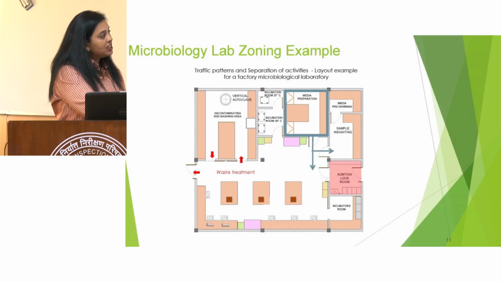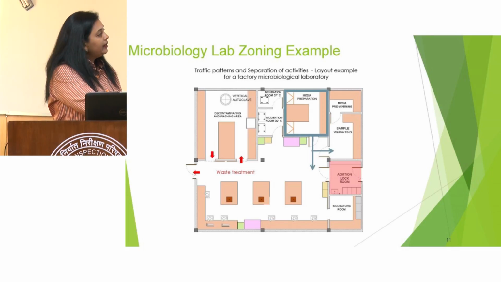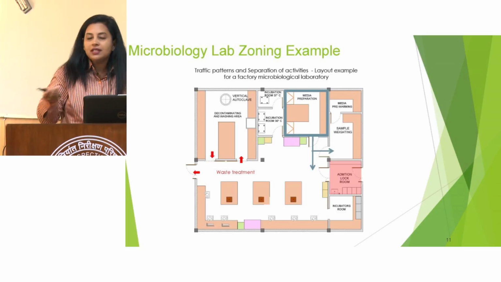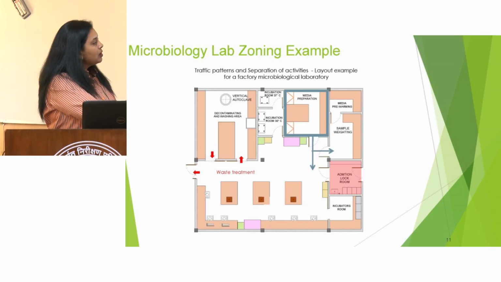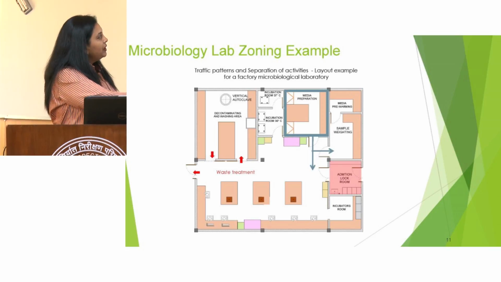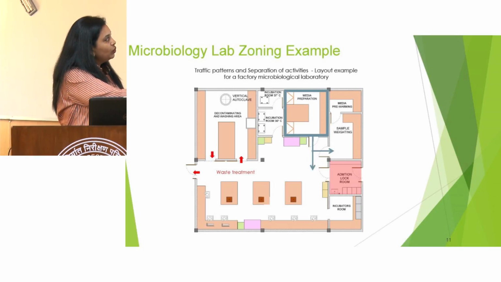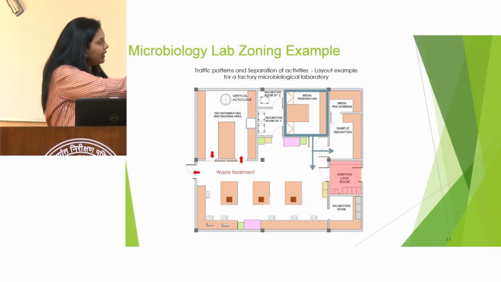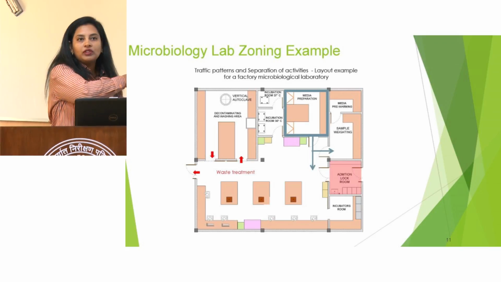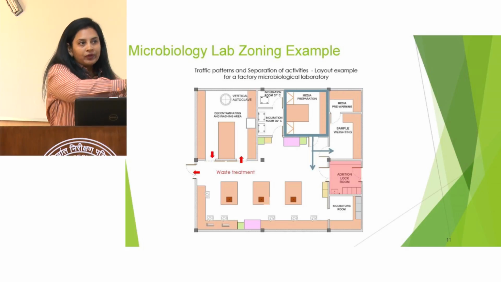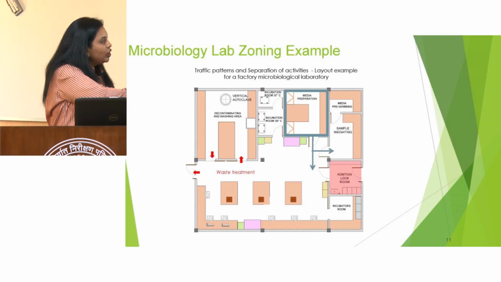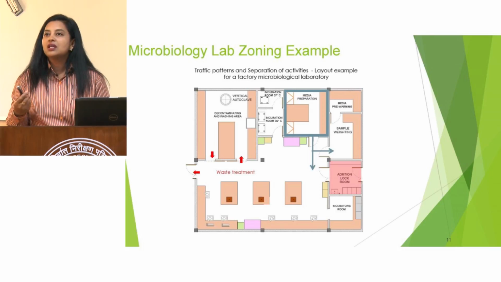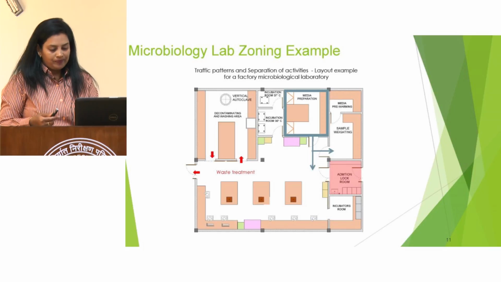After sample processing, the sample goes into the incubation room, and after the incubation room it comes to the table where we count the colonies. After that, whatever we have to decontaminate goes into the decontamination room, where it is autoclaved, and after that washing, and then the decontaminated waste material comes out of the laboratory. There is a no-way-back principle: the waste should not again go from the same area where the sample has entered. Otherwise there is a high risk of cross contamination.